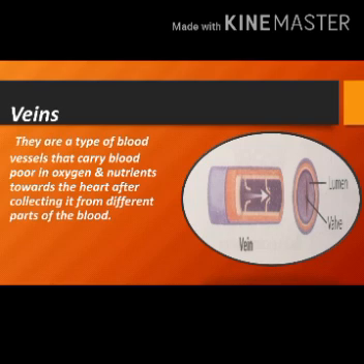Veins. Veins are a type of blood vessels that carry blood poor in oxygen. They carry a blood which contains a low amount of oxygen and nutrients towards the heart after collecting it from the different parts of the body. My dears, blood poor in oxygen is known as deoxygenated blood. Deoxygenated blood is a blood which contains a low amount of oxygen.